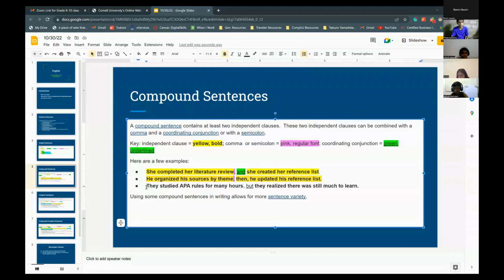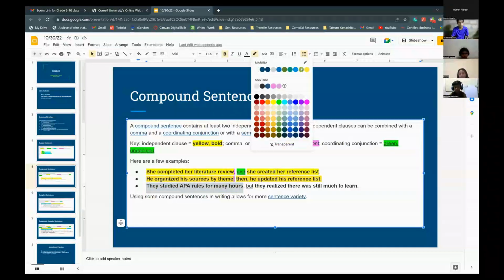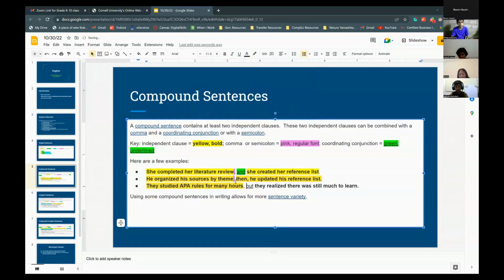Okay, and then what about this one? They studied APA rules for many hours. Yellow color. Yep, that would be yellow because it's its own clause. Am I seeing pink color? Yep, because that's our comma or semicolon. Now, what about this last part? It is in green color.